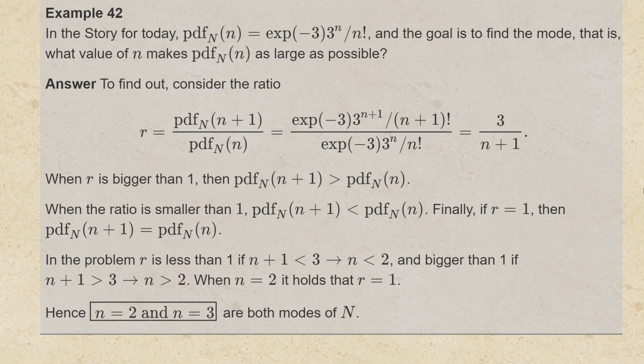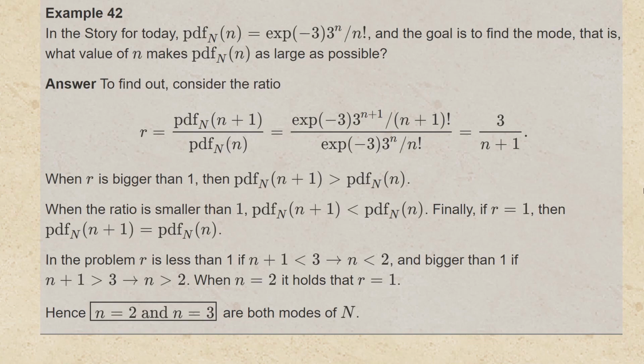In the story for today, the PDF of big N at little n is e to the minus 3 times 3 to the n over n factorial, and the goal is to find the mode. That is, what value of n makes this PDF at little n as large as possible. One way to find out is to consider the ratio r, which is the PDF of big N at n plus 1 divided by the PDF of big N at little n.